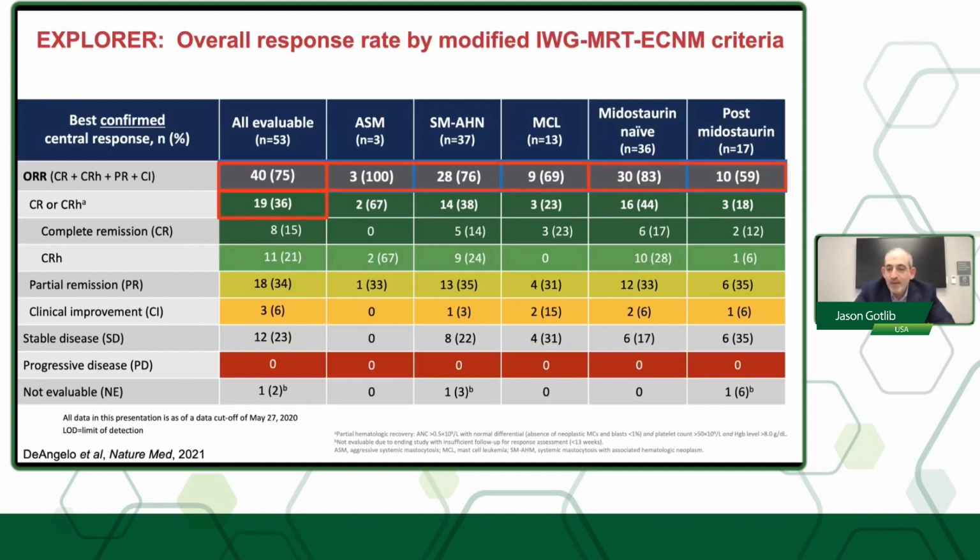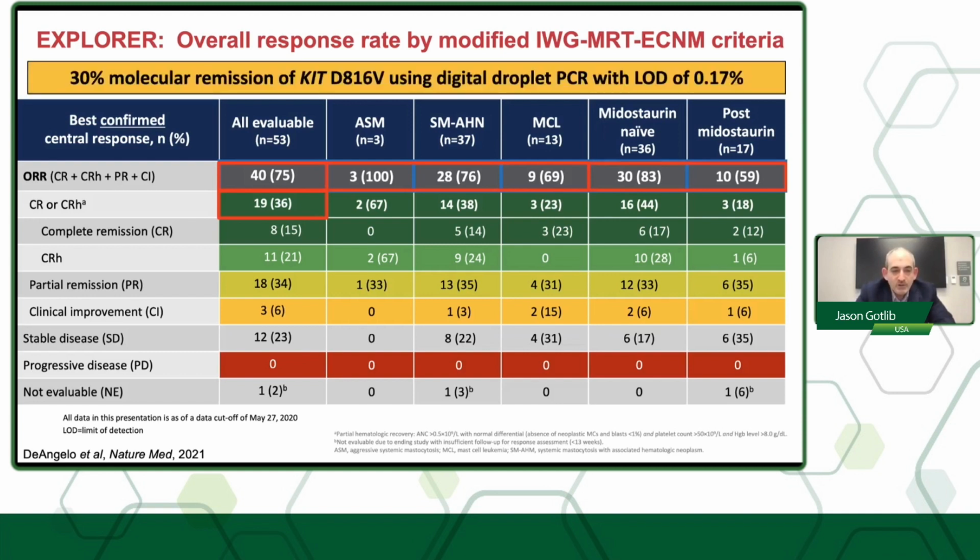Responses were better in patients that were midostaurin naive, but still very respectable in patients that were previously treated with midostaurin, 59% versus 83%. Importantly, 30% of patients achieved a molecular remission of KIT D816V using a sensitive assay, that is digital droplet PCR, with a limit of detection of 0.17%. So this really is something that we've not seen with prior drugs and reflects a deeper remission in these patients.